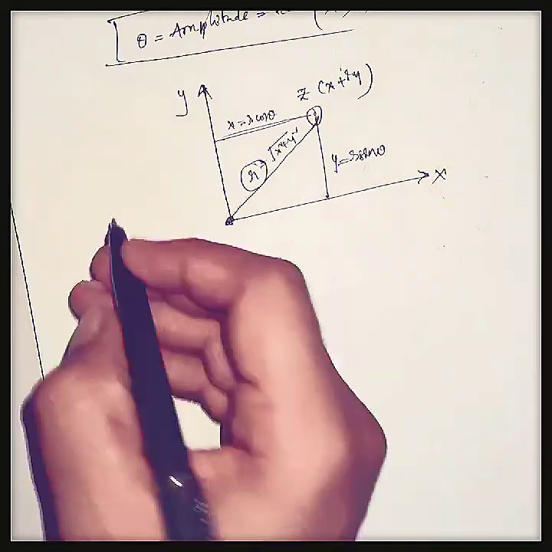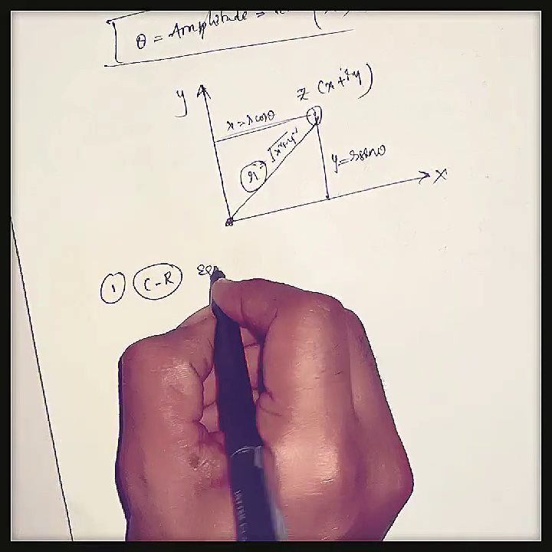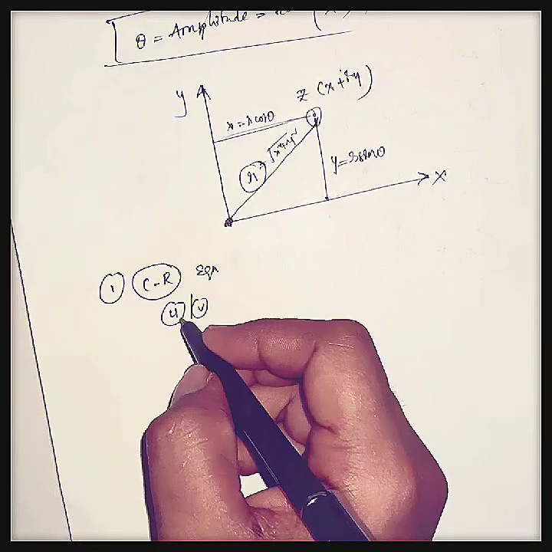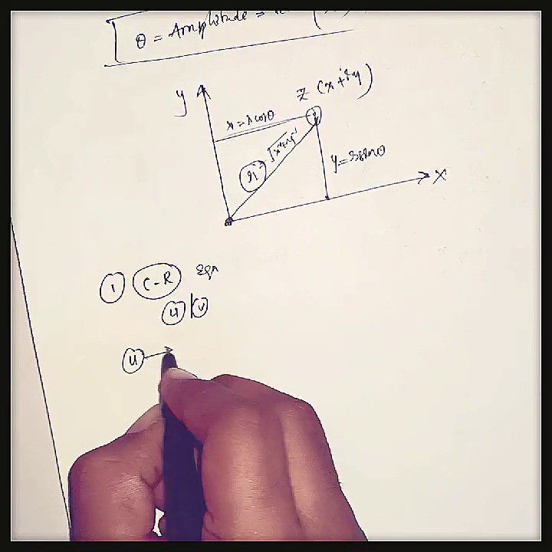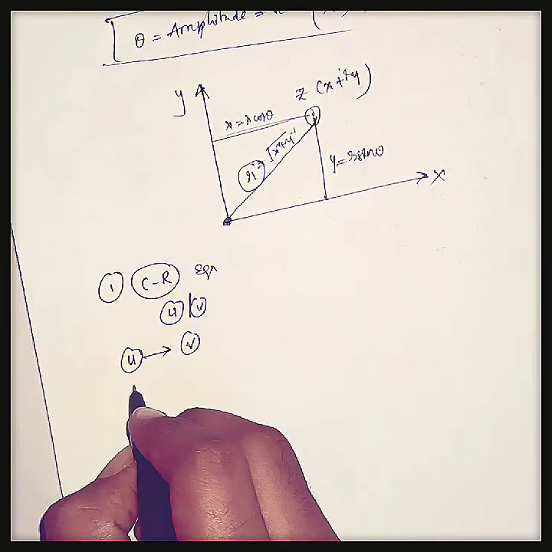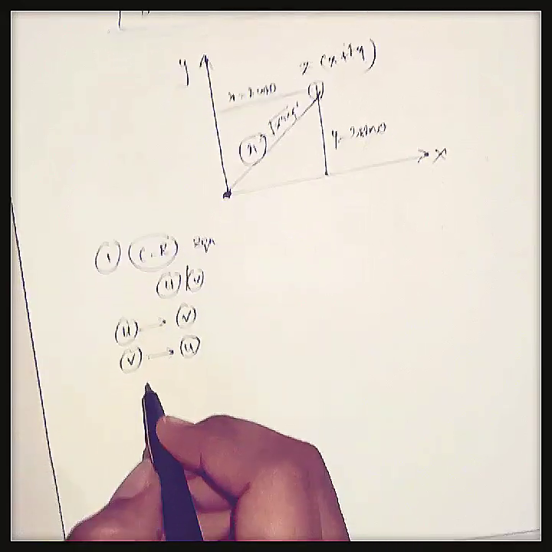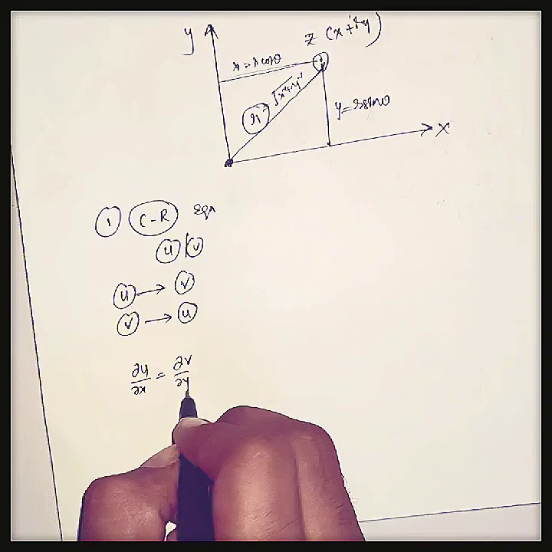And the next important one is Cauchy-Riemann equations to calculate u or v. That is, u and v are the complex forms. If u is given in the exam, we should calculate v. If v is given in the exam, we should calculate u. The Cauchy-Riemann equations are like this: dou u by dou x equal to dou v by dou y.